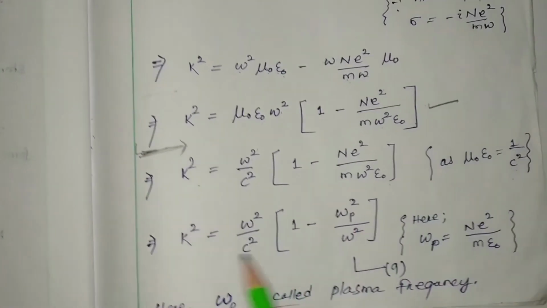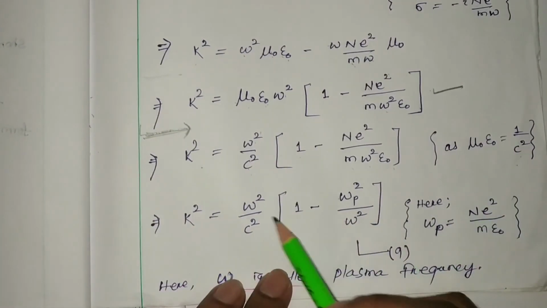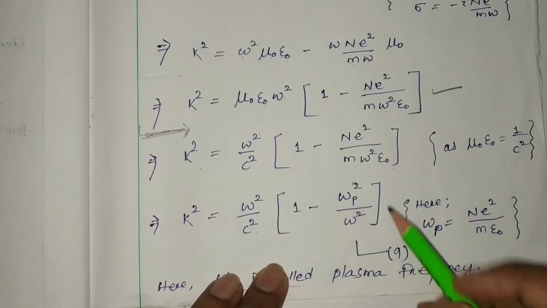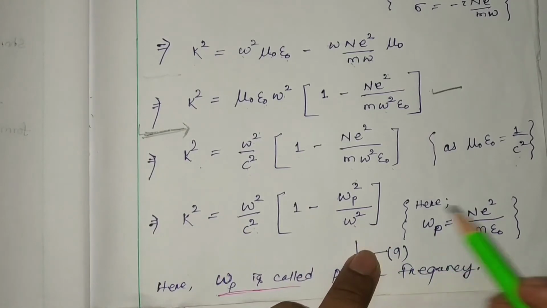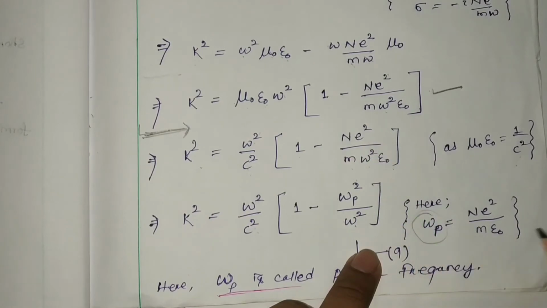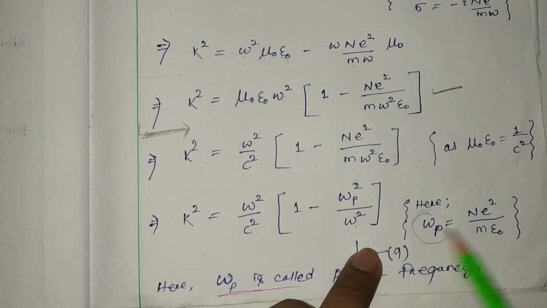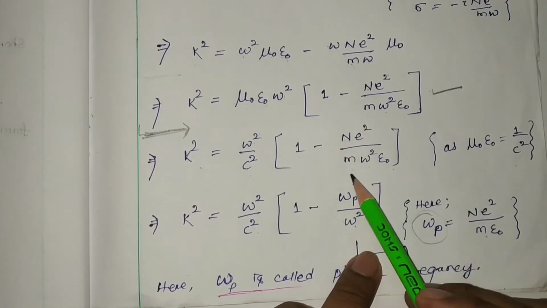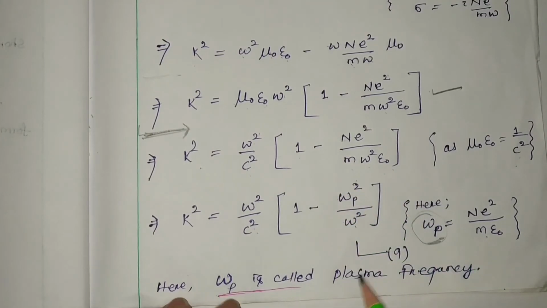So k square equals omega square by c square into 1 minus omega p square by omega square. Here n e square by m epsilon 0 is considered as omega p square, which is nothing but your plasma frequency.